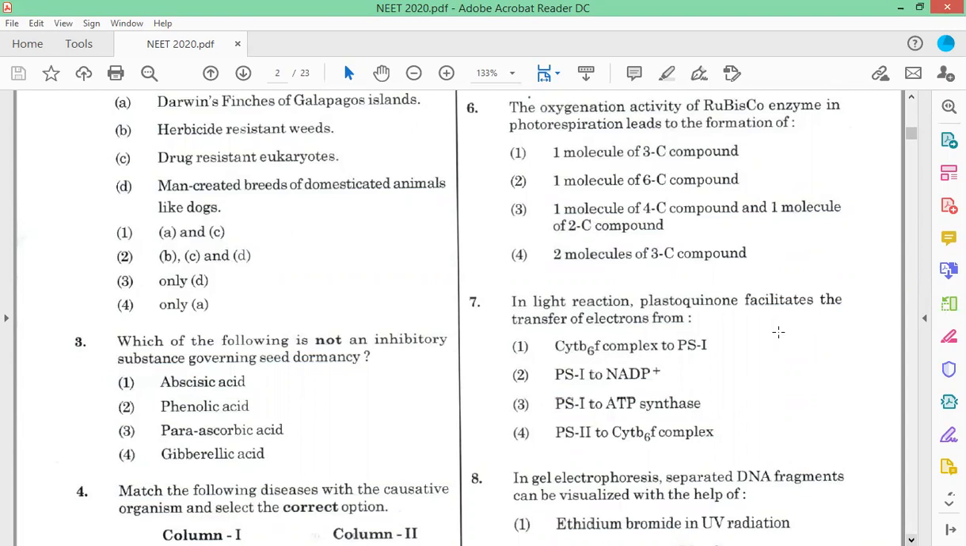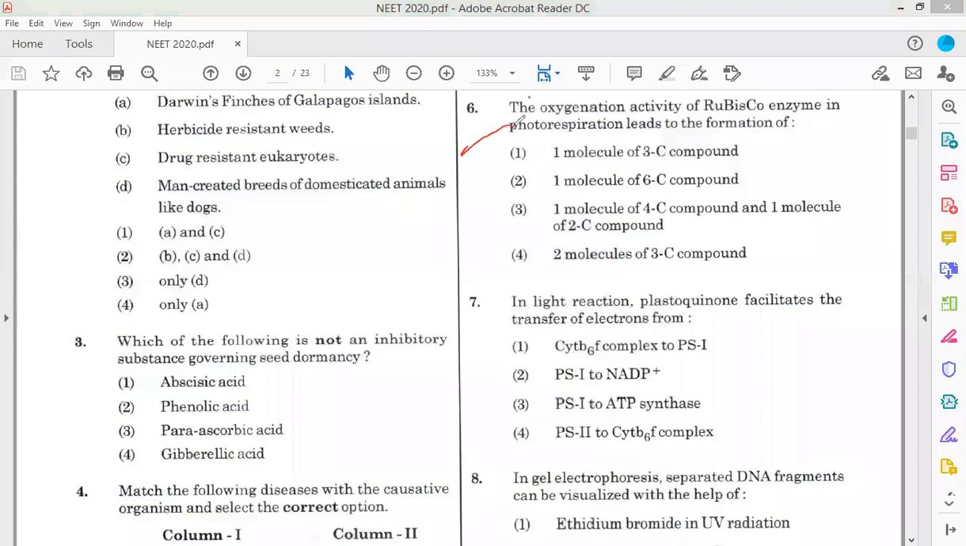But the affinity towards carbon dioxide is more, and so it fixes carbon dioxide. But if the carbon dioxide concentration decreases and the oxygen concentration increases, Rubisco shows its oxygenation activity, and Rubisco can fix oxygen instead of carbon dioxide. So in that case, what happens here?